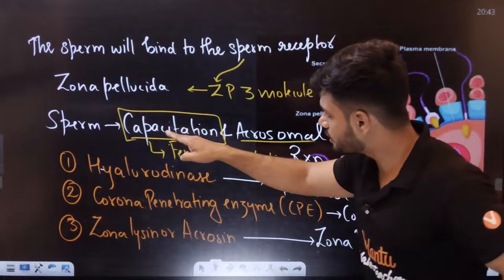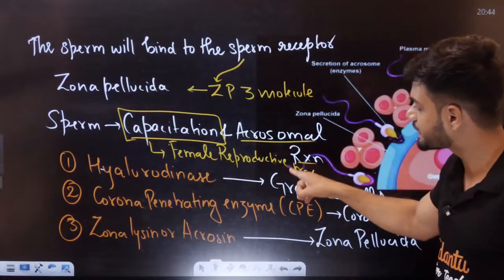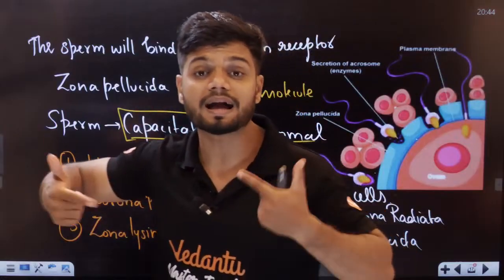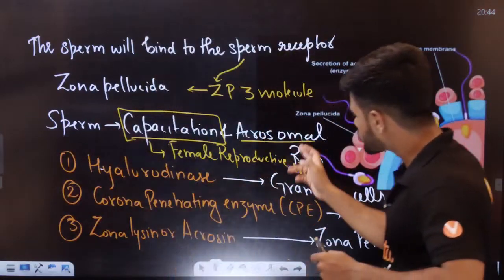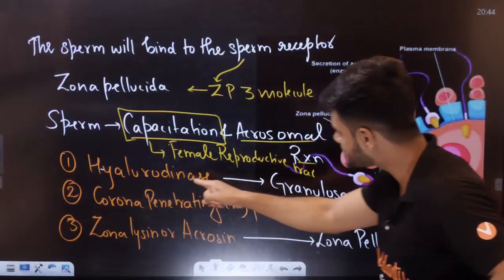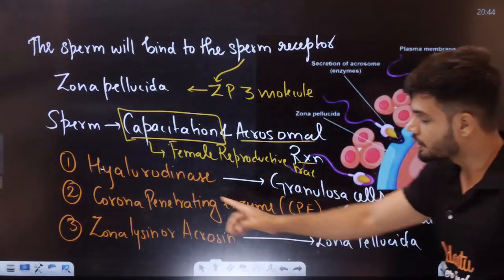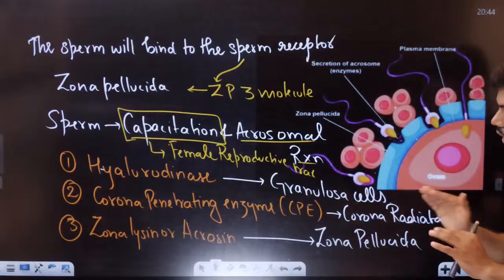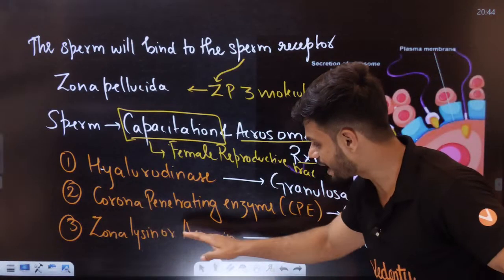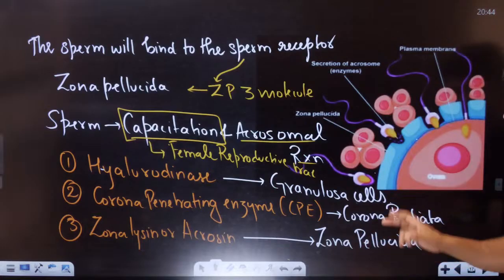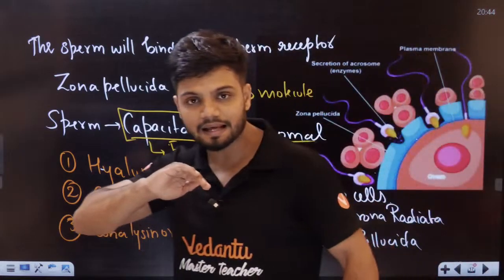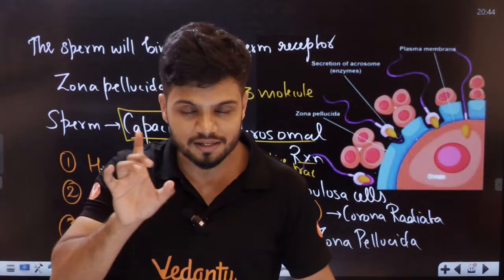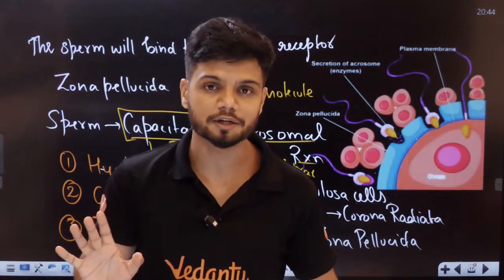Now there is capacitation, which happens in the female reproductive tract. With the help of capacitation, the sperm becomes active. Then we have acrosomal reactions. There, hyaluronidase will break down the granulosa cells. Corona penetrating enzyme, CPE, will break the corona radiata, gone. Then zona lysine, or acrosin, will break the zona pellucida layer. So the entire layer is broken down, completely gone, students. Now this is not given in your NCERT.